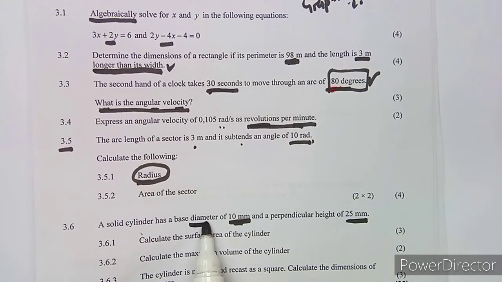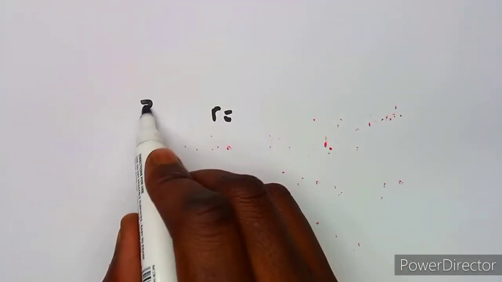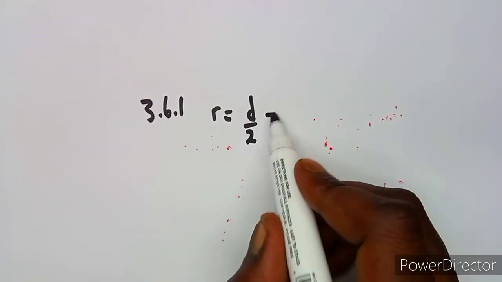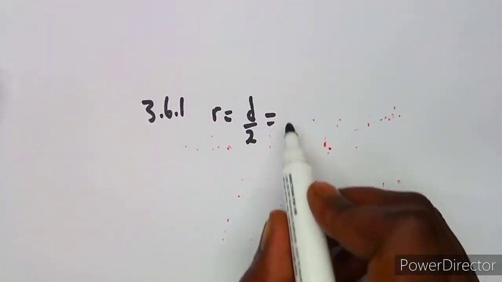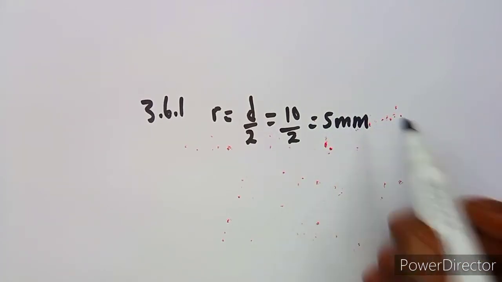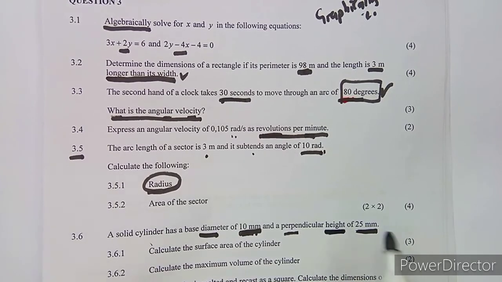According to this cylinder, we need the radius, because this is diameter. Remember, radius is diameter over 2, half of a diameter. So your diameter is 10, so it's going to be 10 over 2, which is 5 millimeters. And the perpendicular height is the one that you're given.